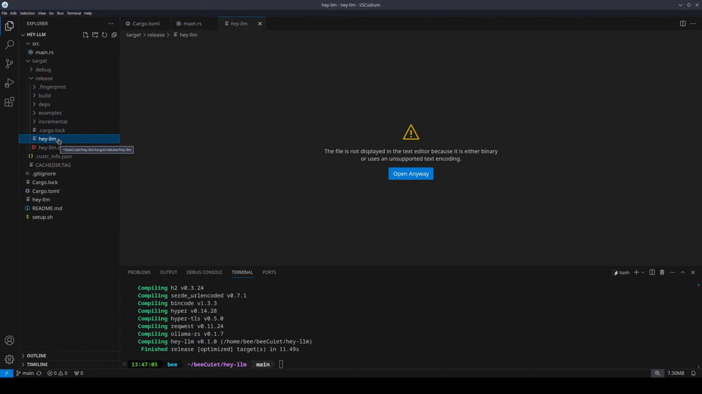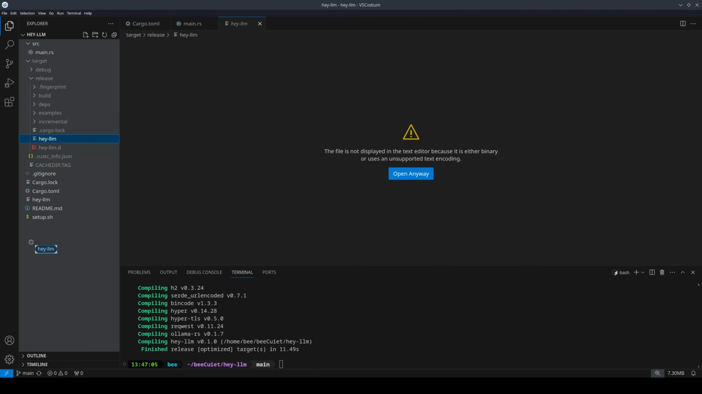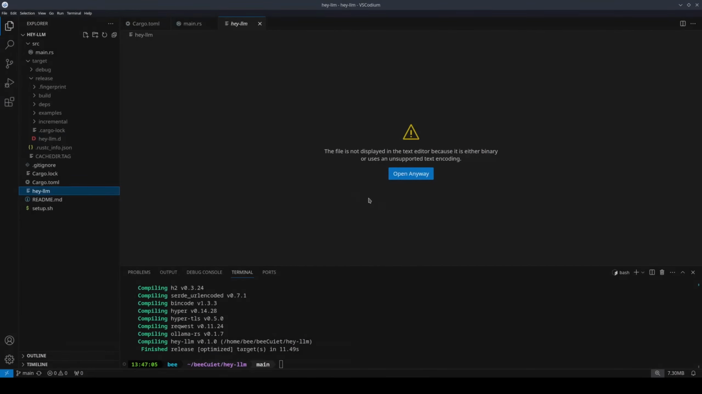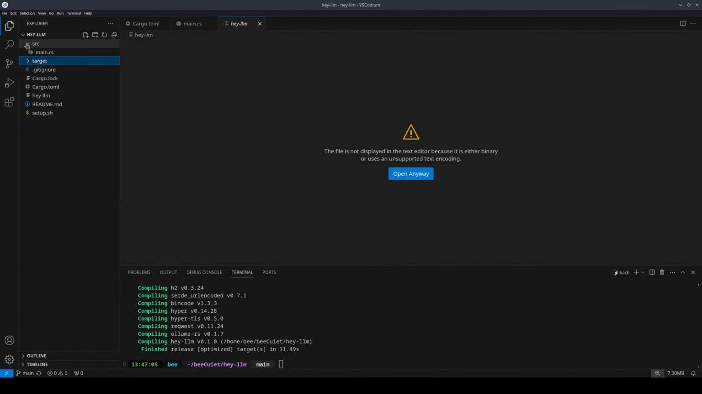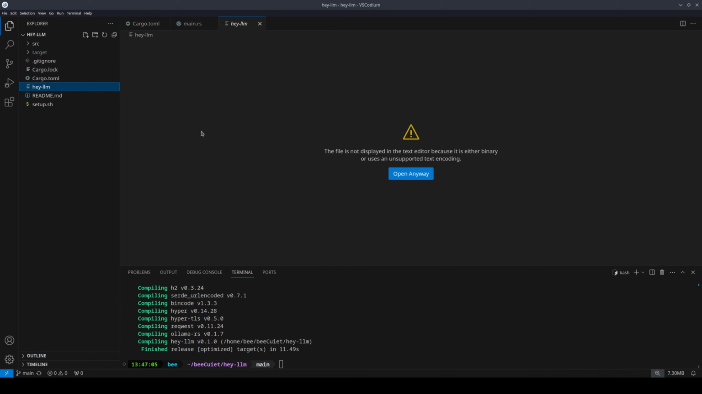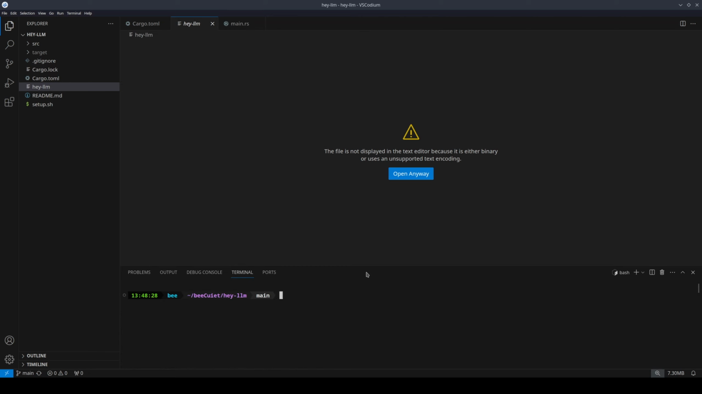So now you have this executable binary. It's called Hey LLM. Just going to drag it over to the main folder. And as you can see, I already have it. So it's just going to overwrite the existing one, but it's going to be the same thing. So now our folder has the source code and it has an executable binary. And just to make it clear, you can think of this executable binary as just a simpler way to do cargo run dash dash. So let's just give it a try.